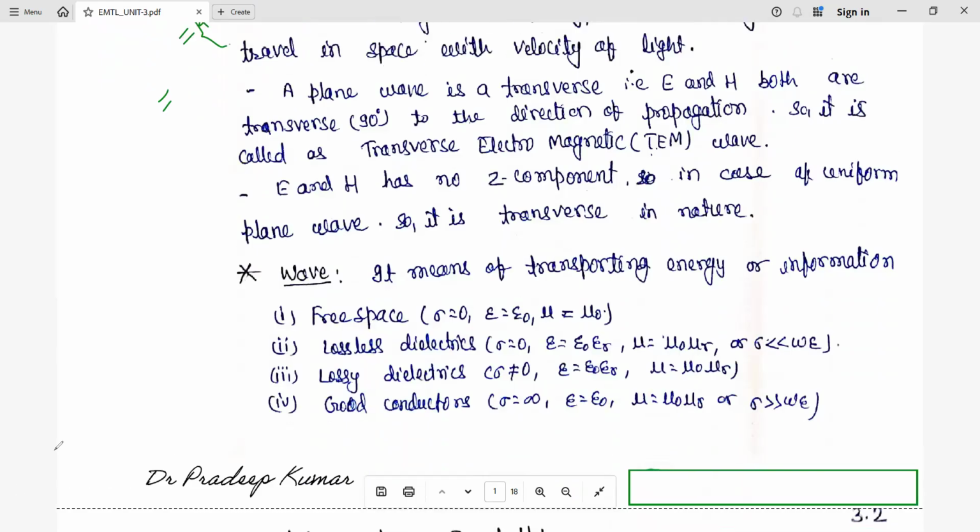So finally, what is a wave? Whether it is a mechanical wave or an electromagnetic wave, what is a wave actually? A means of transporting energy or information from one place to another is called a wave.